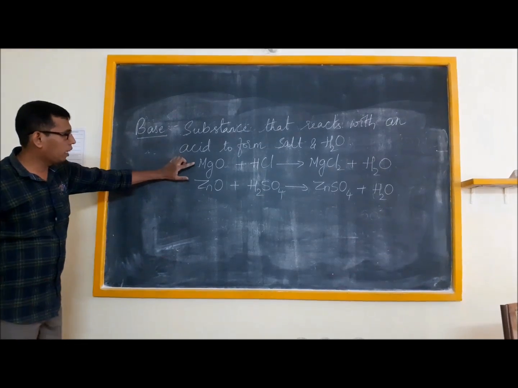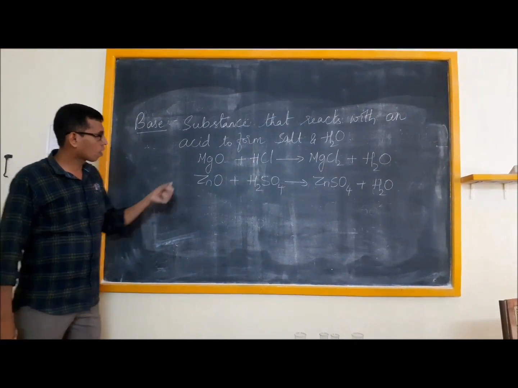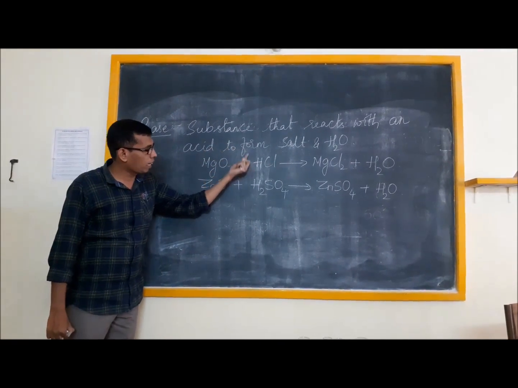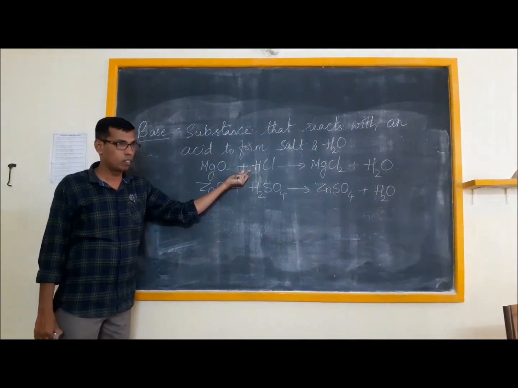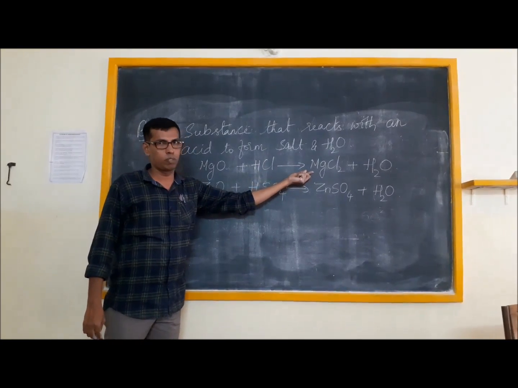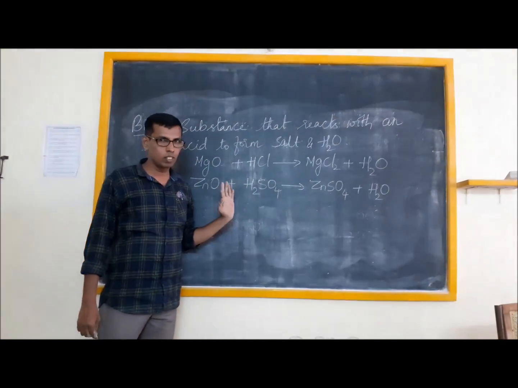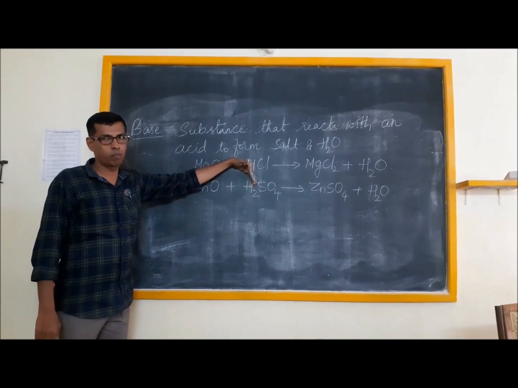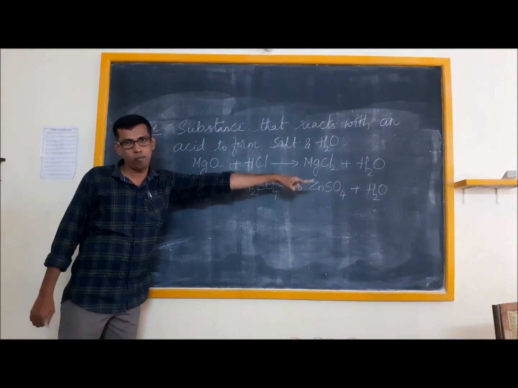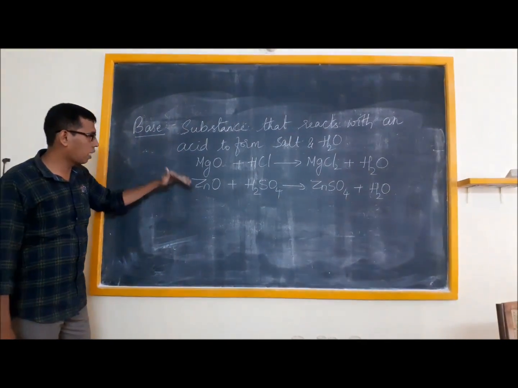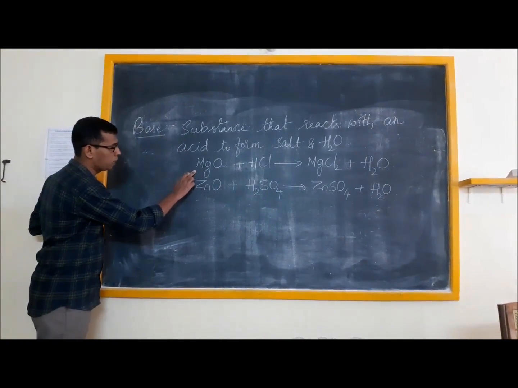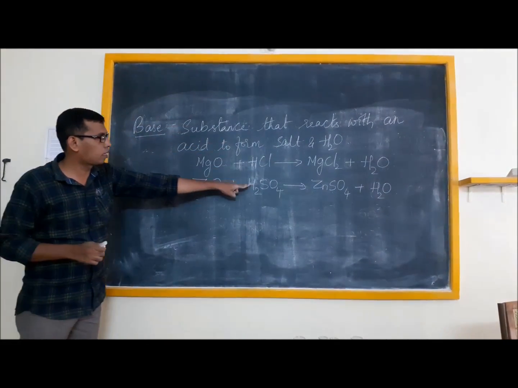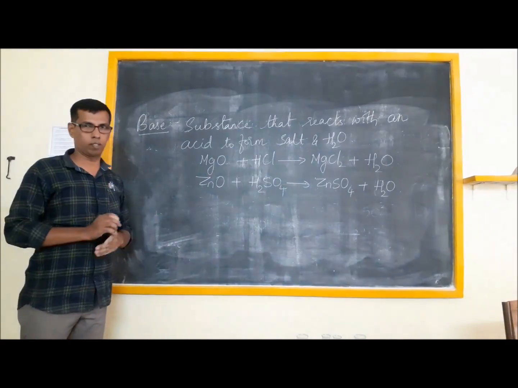Now, if you observe these two equations carefully, MgO, magnesium oxide, is reacting with HCl, that is hydrochloric acid, to form MgCl2, which is salt, and water. Similarly, ZnO is reacting with an acid, that is H2SO4, to form ZnSO4 and water. In these two reactions, the substances MgO and ZnO are named as bases because they are reacting with acid to form salt and water.